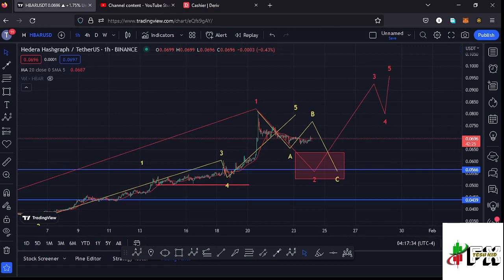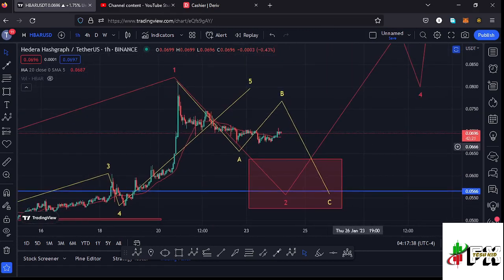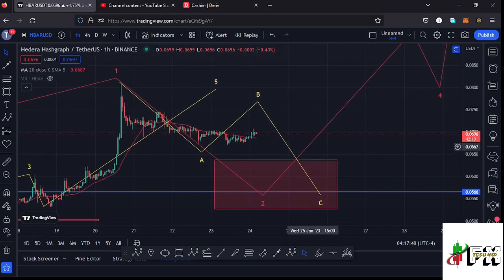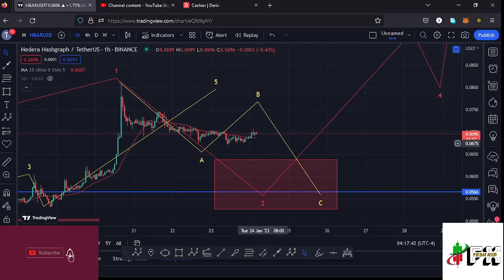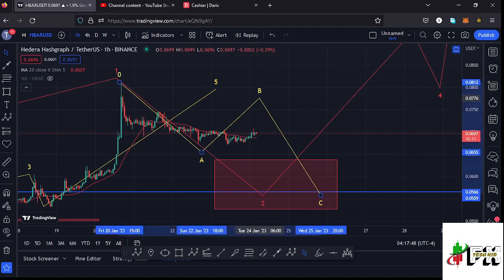And for that to also play out, we need to lose the 20-day MA here on the 1 hour chart, which you can see we are trading above at the moment of this recording. That means there are chances of seeing a bit of a short-term bullish movement in what could be giving us the high for that wave B. Then from there we can expect a retracement to the lower side in the formation of that wave C to the lower side.